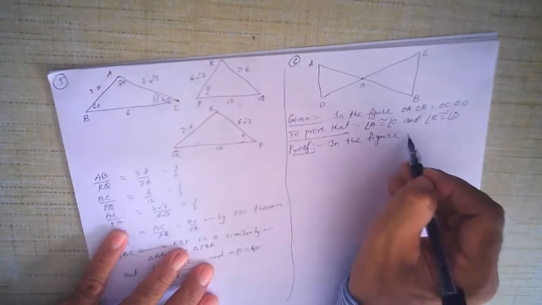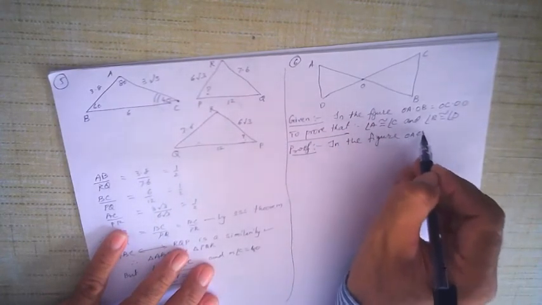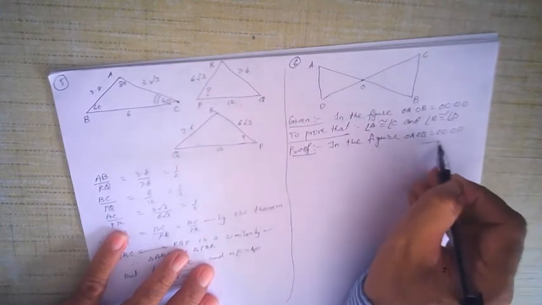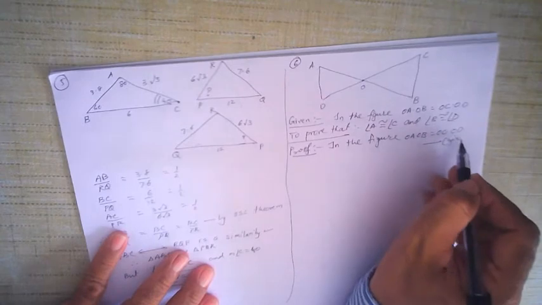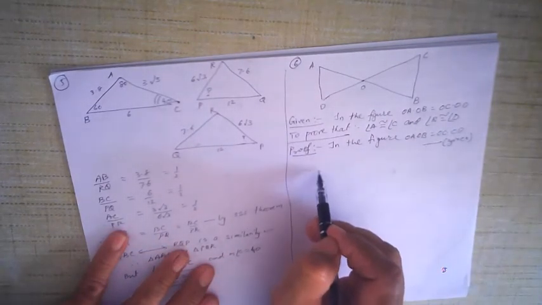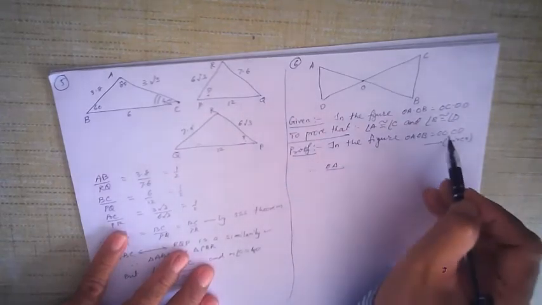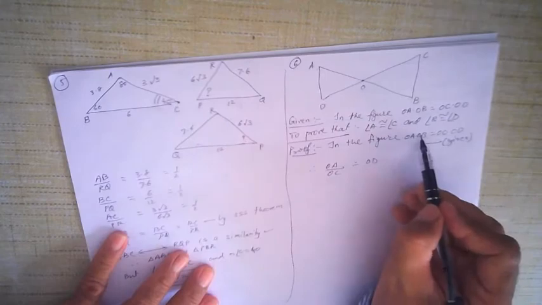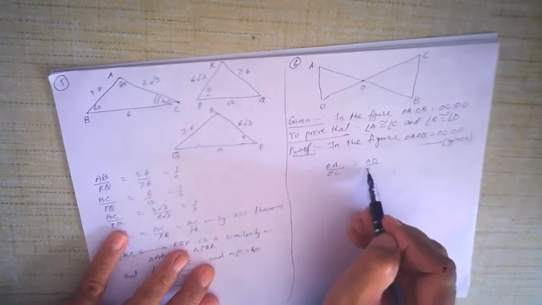Okay, so start with what is given in the figure. OA dot OB is equal to OC dot OD. Why? Because it is given to us. Okay, now I am just rearranging this. Therefore, OA, OC I am taking on this side, and OB I am taking on the other side. I have just rearranged it.